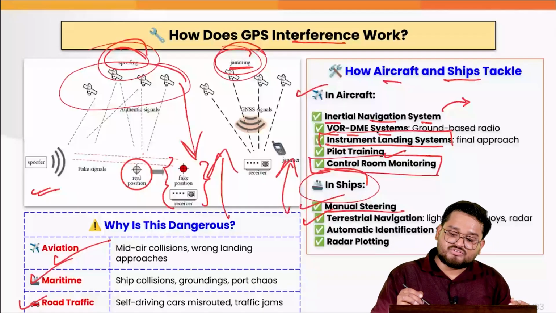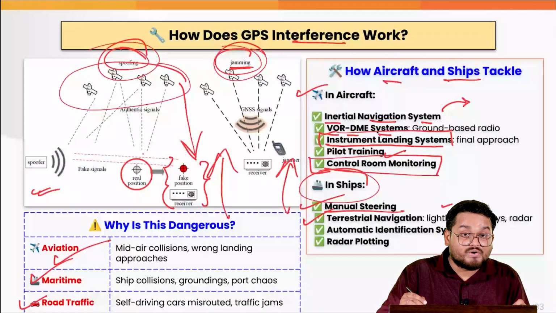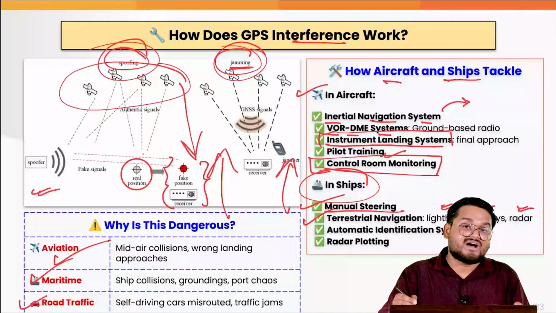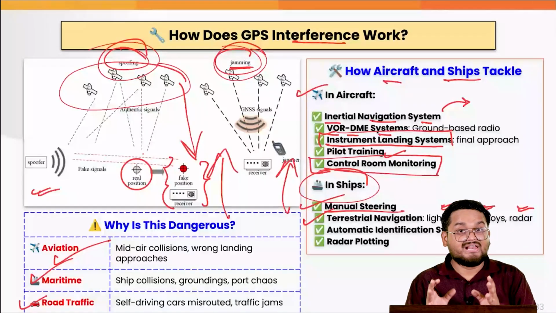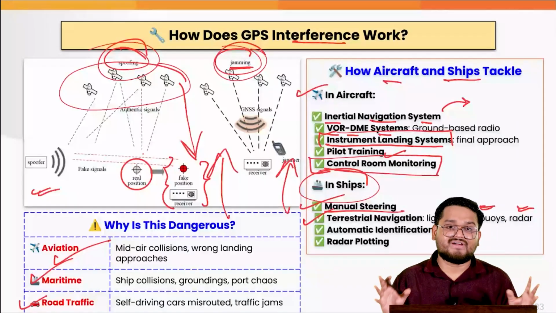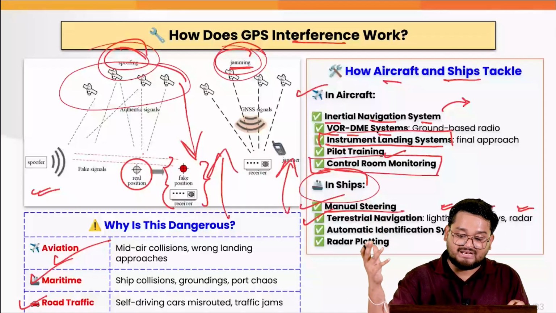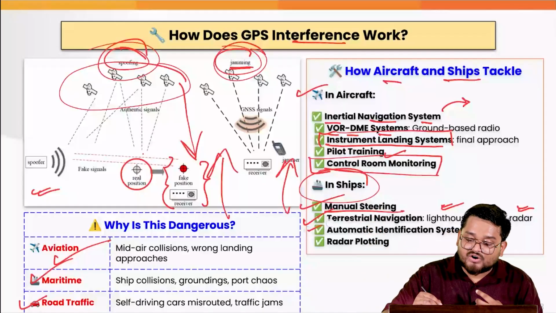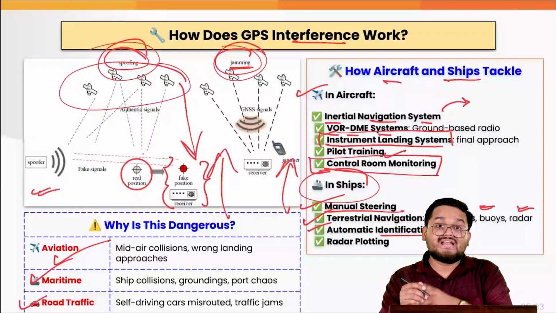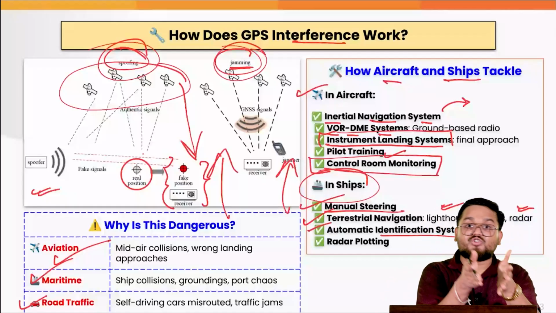They can also use terrestrial navigation such as following lighthouses, buoys or radars, which are kind of old, but still the old systems work perfectly when we talk about this kind of interference with the GPS satellites. Also, they can go for the automatic identification system in cases of any jamming or spoofing incidents.